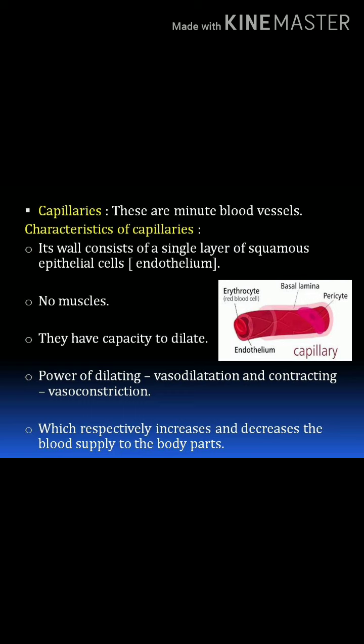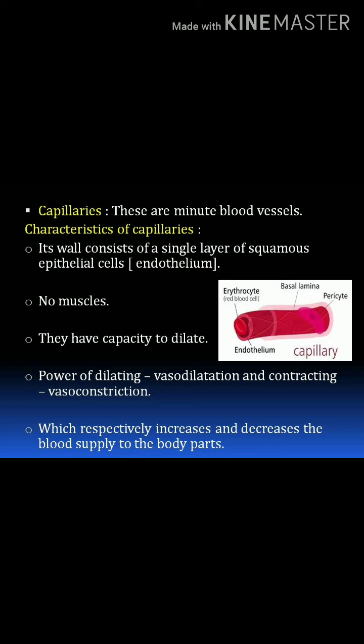This capillary has a power of dilation. It undergoes contraction and relaxation. When it undergoes relaxation, it is called vasodilation. And when it undergoes contraction, it is called vasoconstriction. It has a power of dilating and contracting, which respectively increase and decrease the blood supply to the body parts.